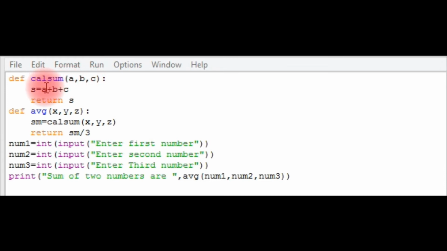It enters into the body of the function. Now the s variable is created, the addition operation is performed and the s value is returned to the local environment of avg, and the returned value is stored in the variable sm. Again, from the local environment, sm divided by 3 is returned to the main segment, and it gets printed here.